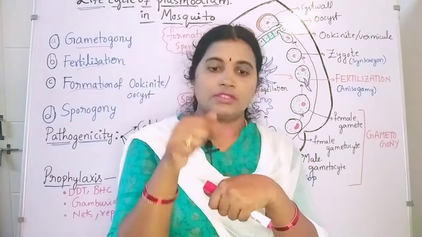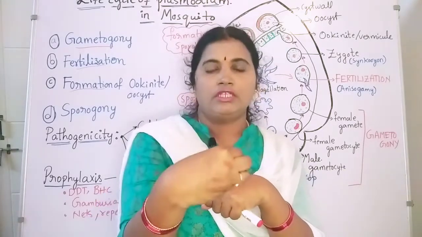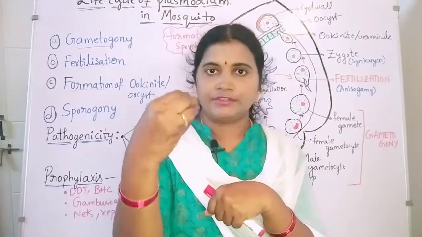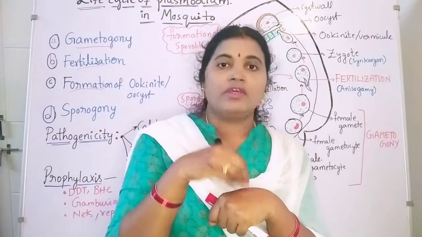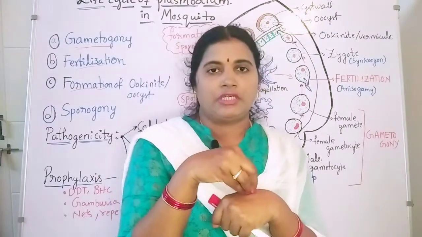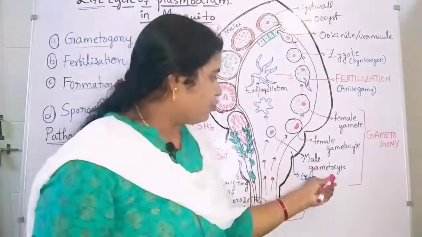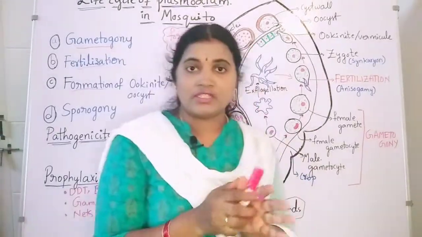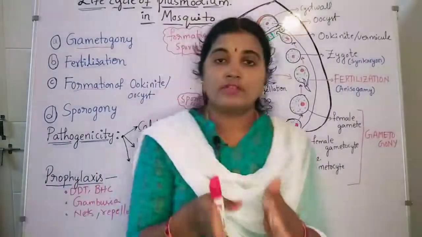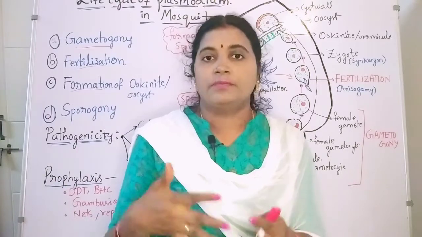First we'll see that when the mosquito bites a malarial patient, from the patient body the blood enters into the mosquito mouth parts. So the blood contains the gametocytes, not only gametocytes, it also contains the remaining stages of the life cycle of the Plasmodium.